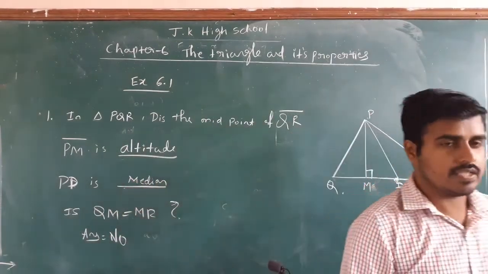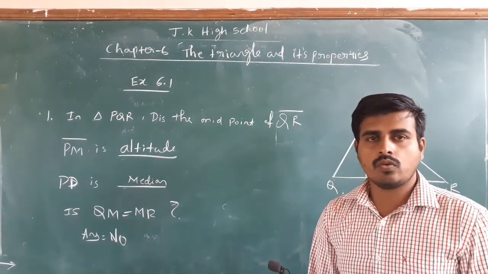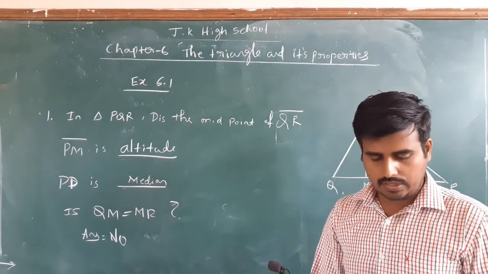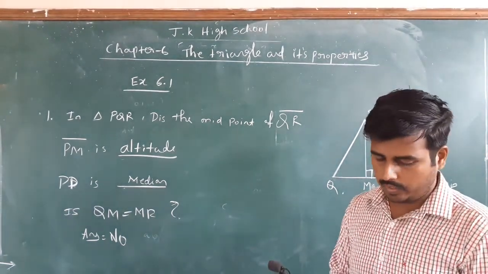So in 6.1 only one problem is enough. If you know the meaning of altitude and median, that much is enough. One problem is sufficient. In one page you can finish this 6.1.